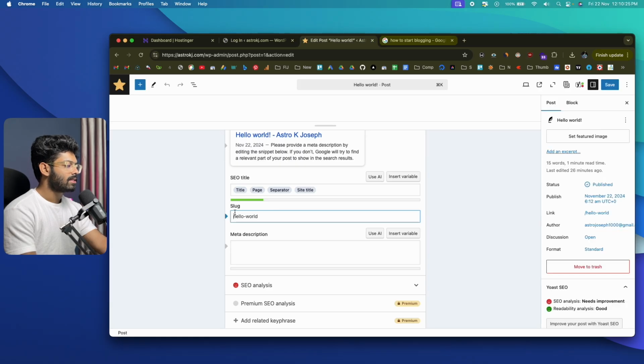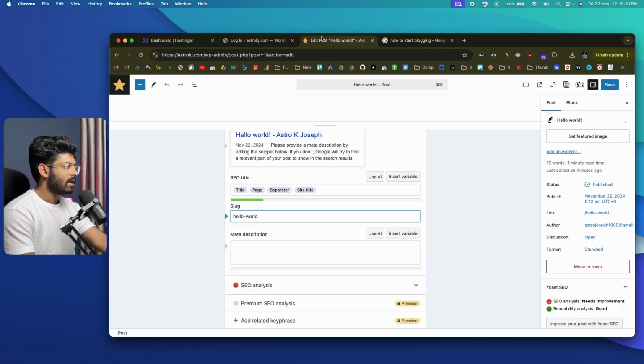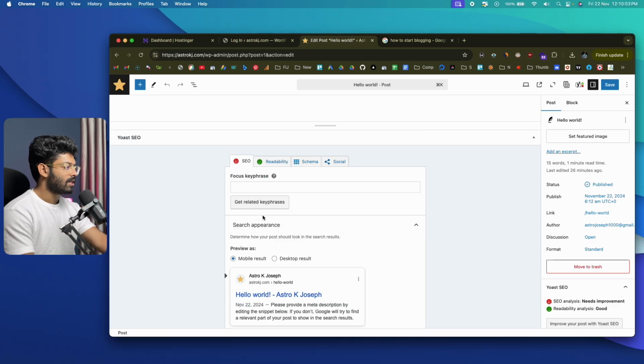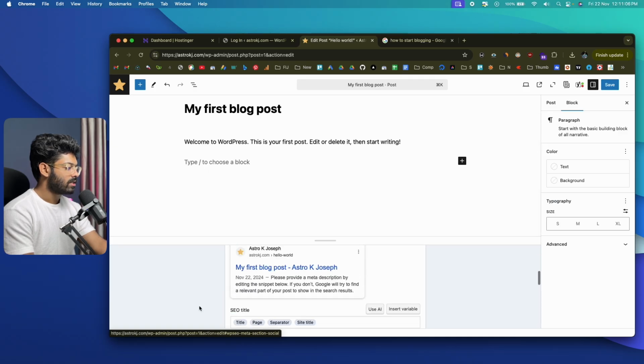All right. And this slug right here is the permalink or the address of the article. And for this one, we have a slug that says website.com/blog. So that is the slug, and you can configure it from here. For example, let me quickly go ahead and change the title. So I can say my first blog post. And if I scroll down, I should see the preview right here.